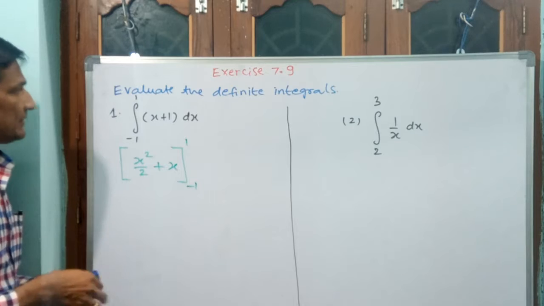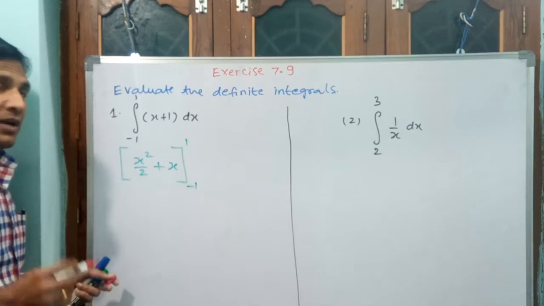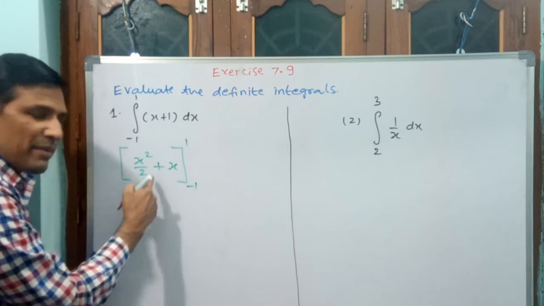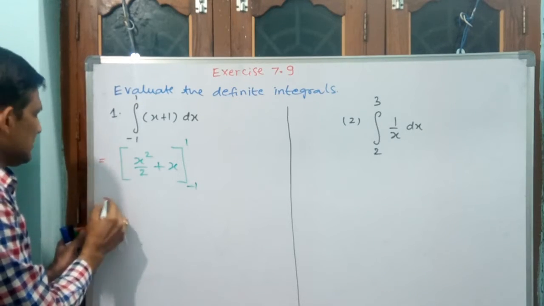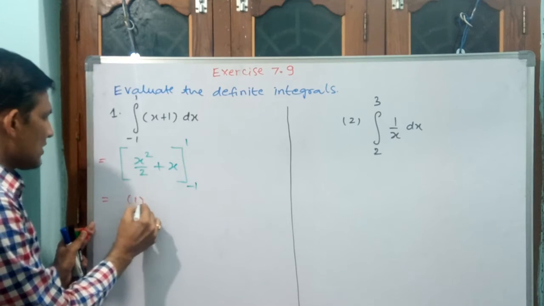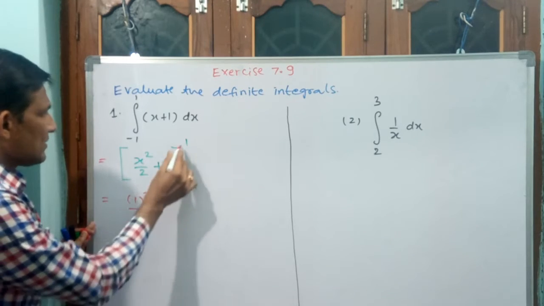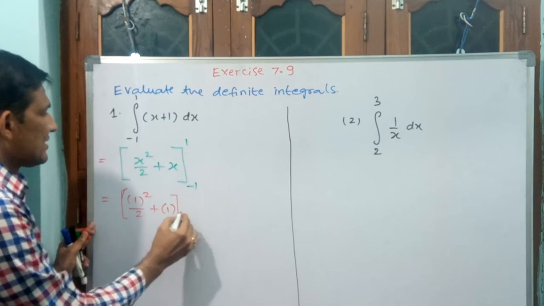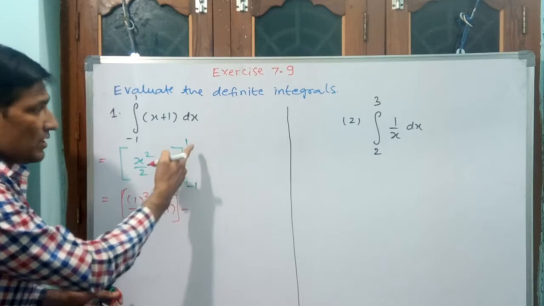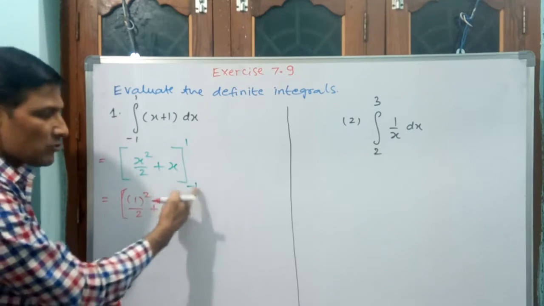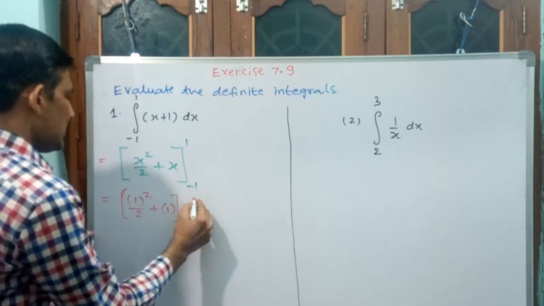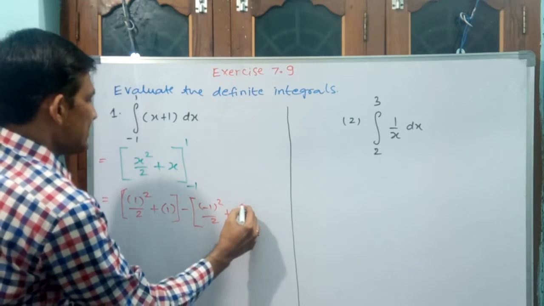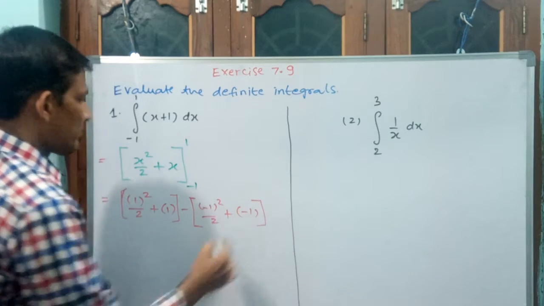You understand this? Okay? Now how you have to write? See, first you have to apply 1, minus, next you have to apply -1. You see what I am doing? That is equal to, if I apply 1, 1 square by 2 plus 1, then close this bracket, minus, see, upper limit minus lower limit, that you keep in your mind, lower limit, -1 whole square by 2 plus -1.